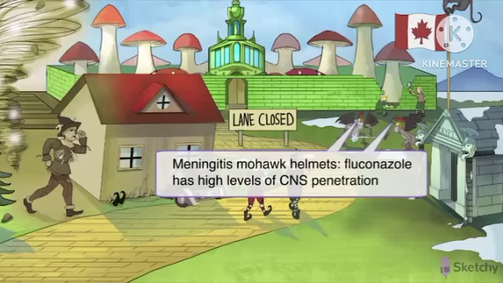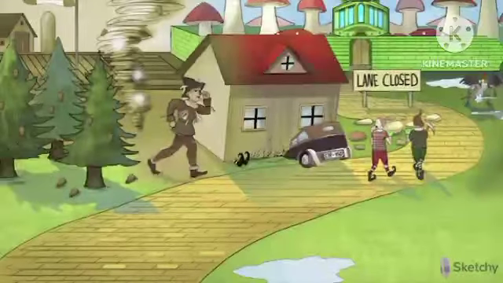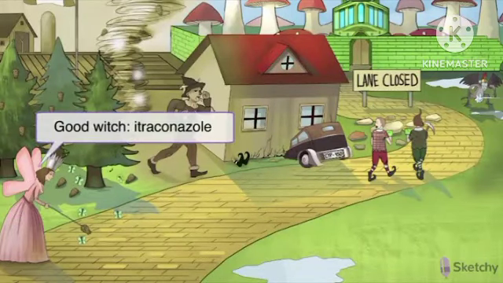Fluconazole has some activity against the dimorphic fungi, but mainly against coccidioidal meningitis. So let's move on to the drug of choice for treating dimorphic fungi, itraconazole. Itraconazole is represented by the good witch Reconazole. Notice that the good witch has butterfly wings.